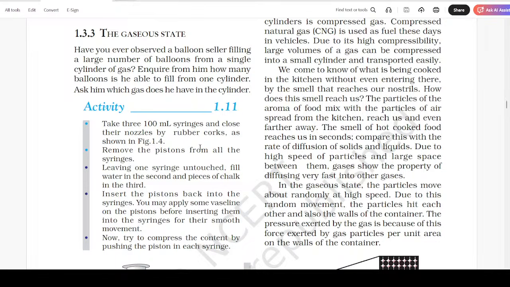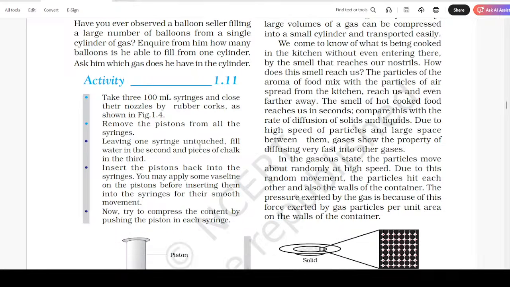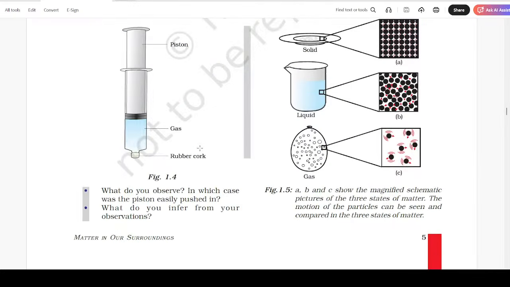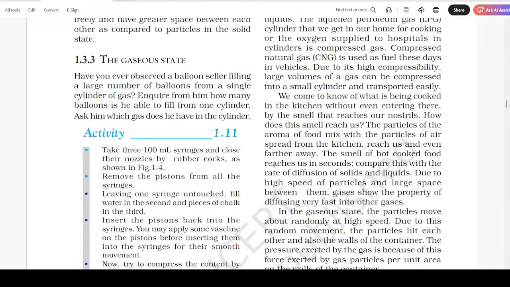Fill water in the second, a piece of chalk in the third. Insert the piston back into the syringes. You may apply some Vaseline on the piston before inserting them into the syringes for smooth movement. Now try to compress the content by pushing the piston in each syringe. What do you observe? In which case was the piston easily pushed in? What do you infer from your observation?